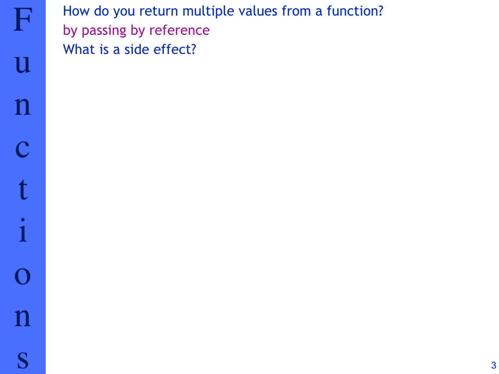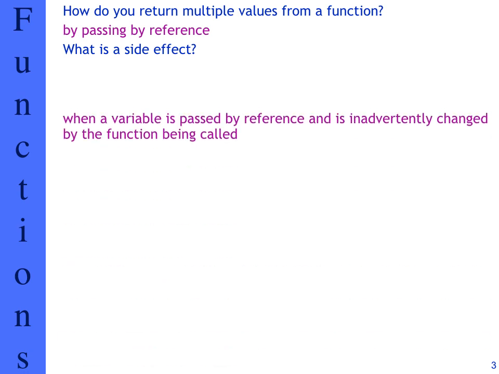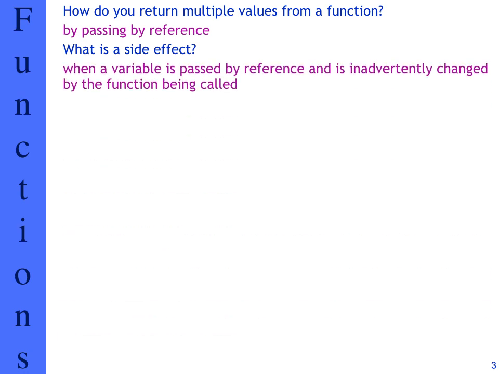What is a side effect? It's an effect associated with passing some parameters by reference, when a variable is passed by reference and is inadvertently changed by the function being called. So the function modified the variable when we're not supposed to, and we know when we pass by reference, we link that with the original variable in the main program or in the function that is calling it. So you were making changes where we're not supposed to have changes.